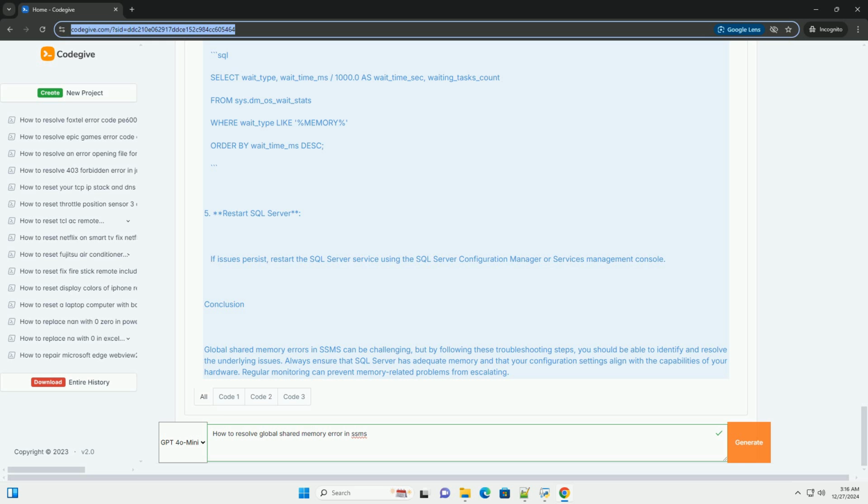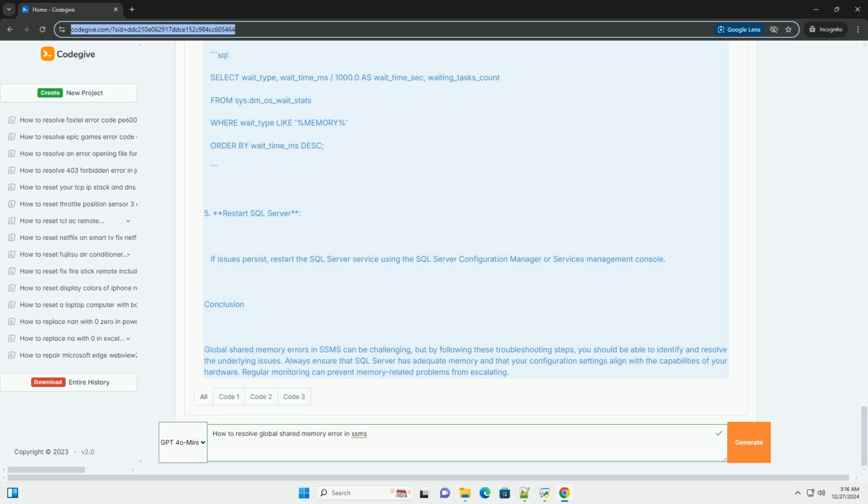Step 2. Monitor memory usage. Use the following queries to monitor the memory usage of SQL Server. Step 3. Check for memory pressure. You can check for memory pressure using the following query. If you see high wait times for memory-related waits, it indicates that SQL Server is experiencing memory pressure.